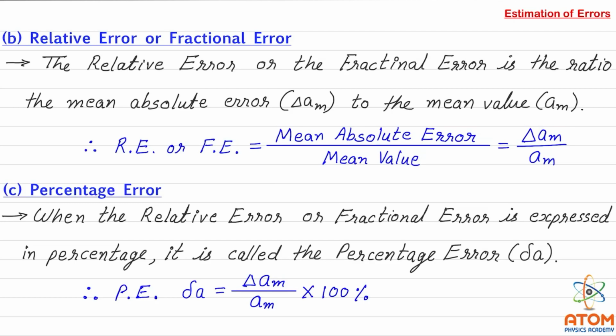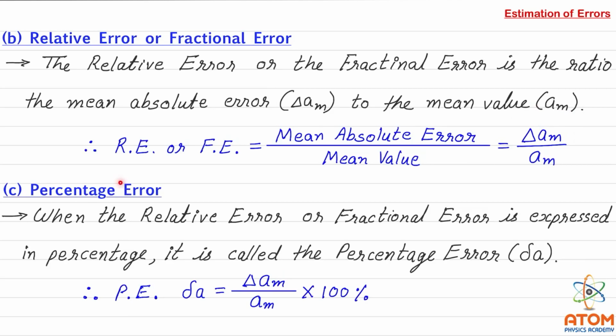Now let us see relative error or fractional error. The relative error, or the fractional error, is the ratio of mean absolute error delta AM to the mean value AM. That means we can write delta AM upon AM. This is known as the fractional error, or say the relative error.